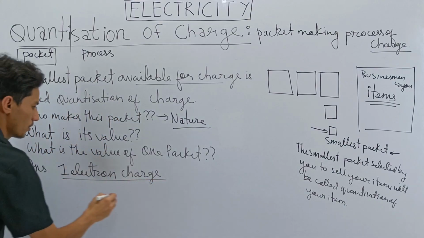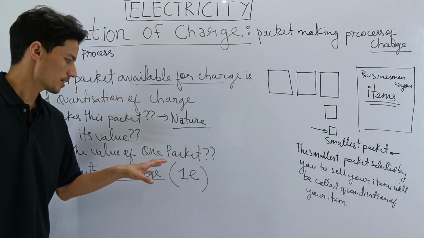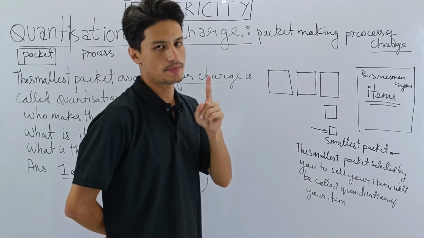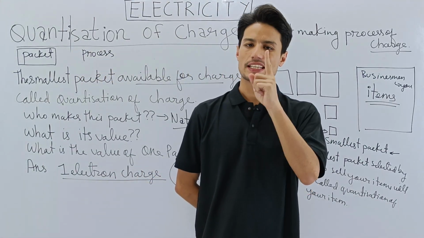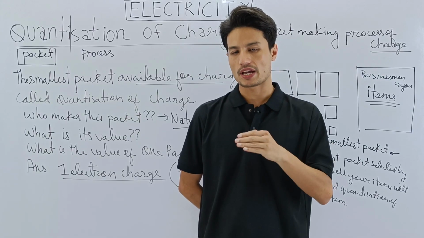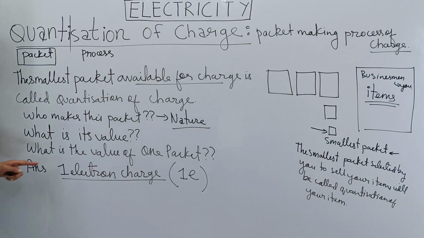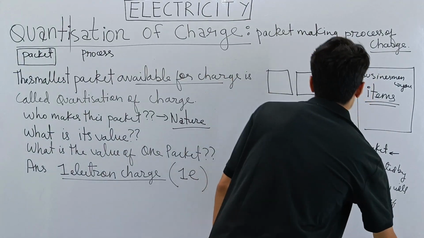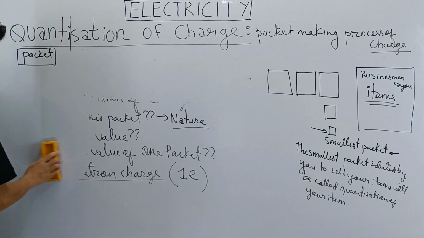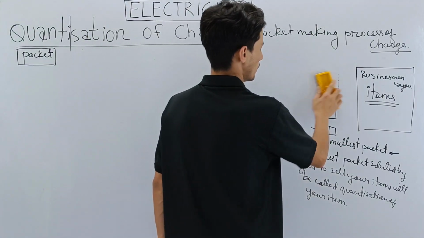1 electron charge is also written as 1e. 1 electron charge is what we call 1 packet. So remember, 1 packet means 1 electron charge. That is the smallest packet of charge which we have in nature. Remember that. Now let's make some space and continue the discussion further, because there is so much to discuss here.